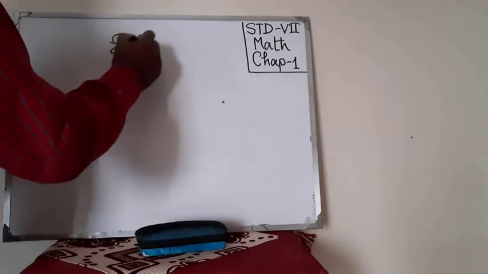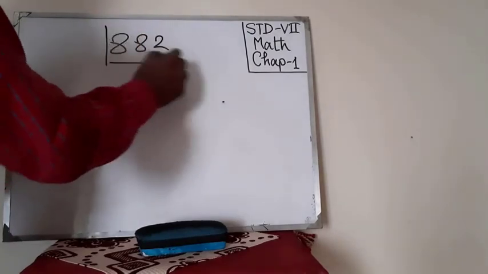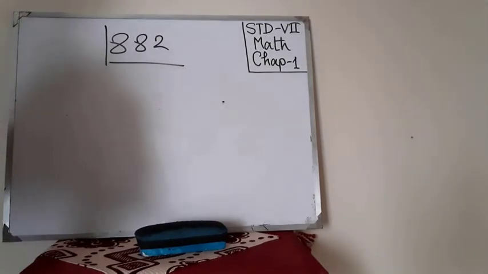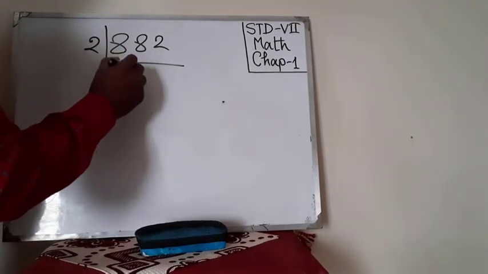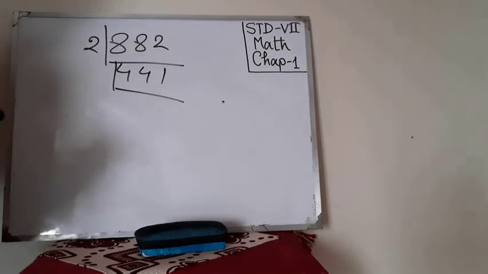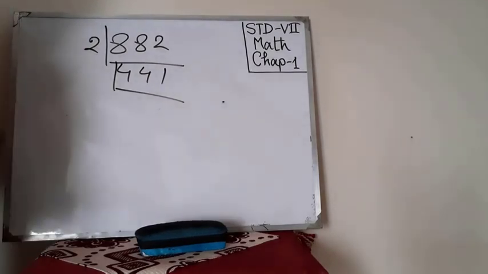Let's say the number 882. Look, this is an even number, so we will consider 2, because 2 is also an even number, and this is the prime factor 2. So the result will be 441. If I divide this, we will get 441.